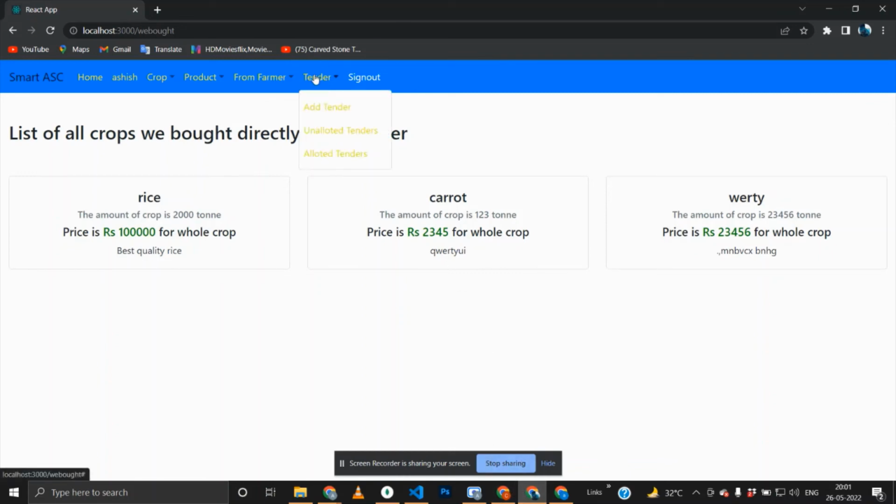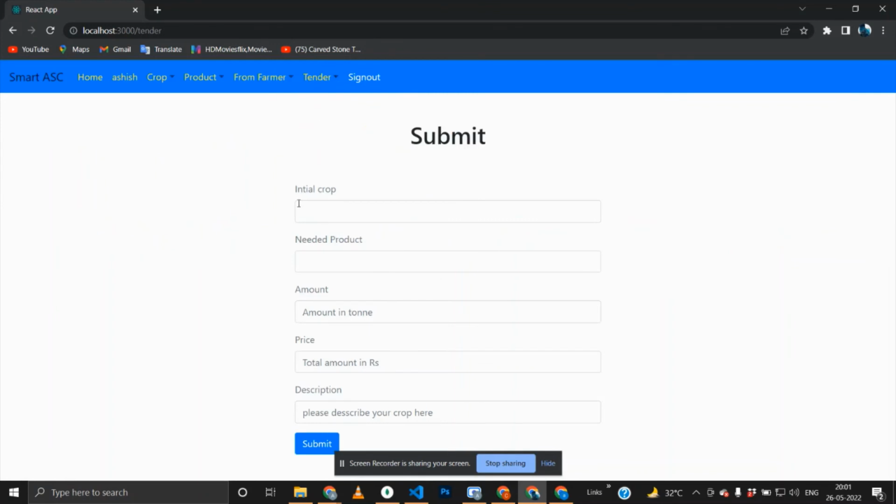Now, last option. Here is the tender option. Suppose I bought a peanut and I want a frozen pea. I can write the total amount, like suppose 1210. The price will be this. Description will be this.